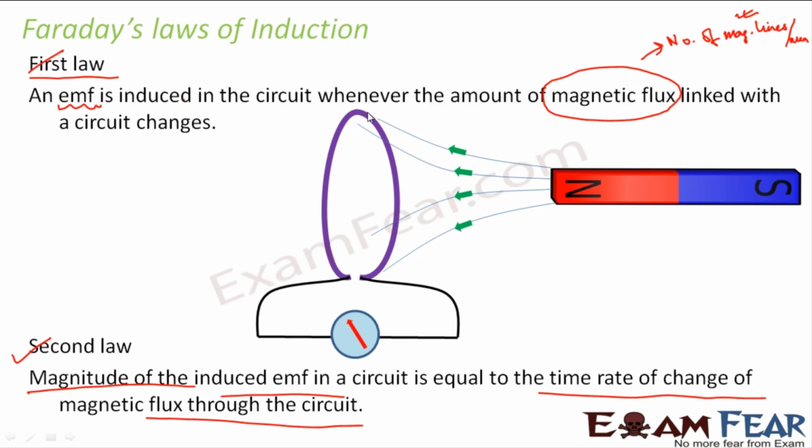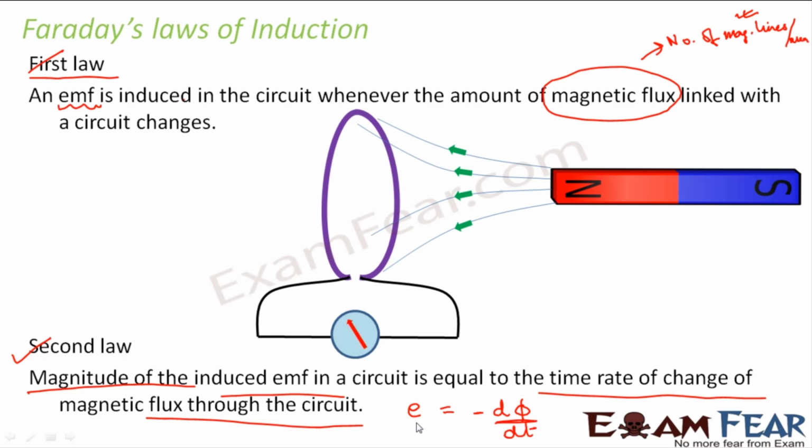That means the EMF which is induced, that EMF is often denoted by a small e. This EMF is equal to the rate of change of magnetic flux through the circuit, because this EMF is induced only when there is a change in magnetic flux. Magnetic flux is often denoted by phi. So this is written as d phi by dt. That means how this magnetic flux is changing with time. This will determine the magnitude of the induced EMF.